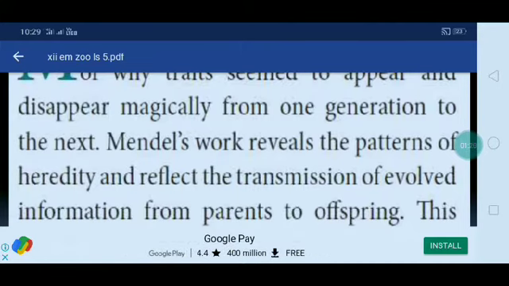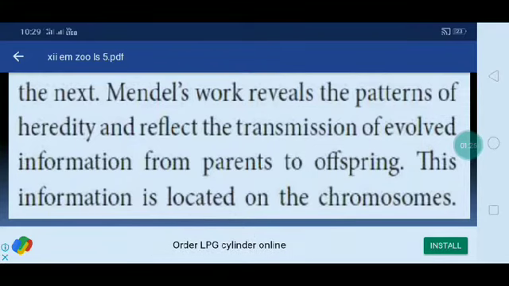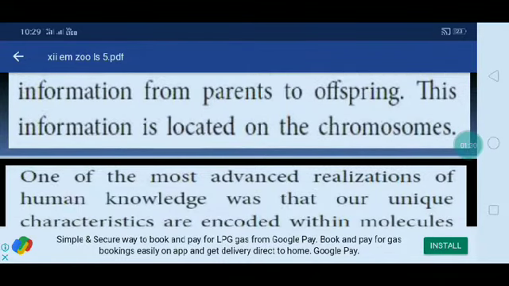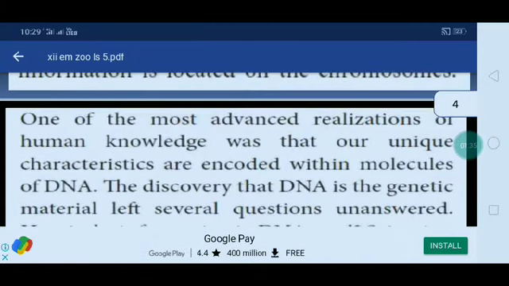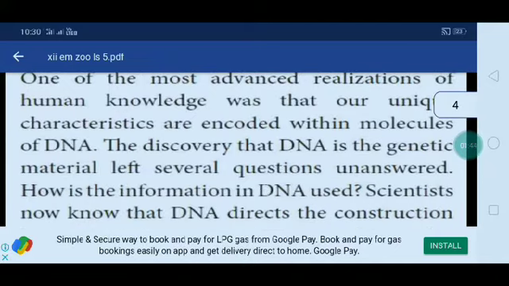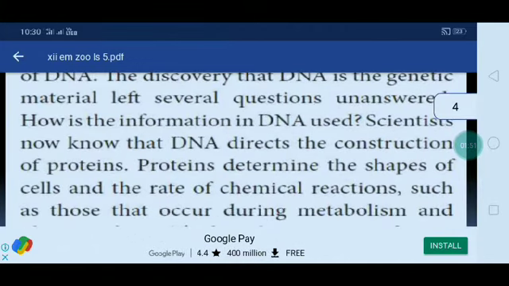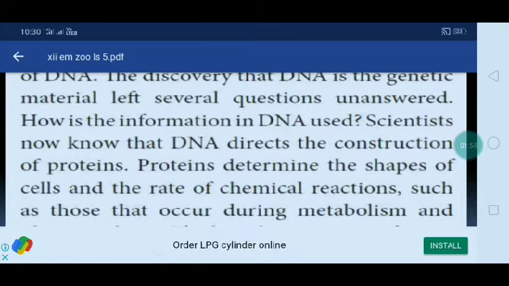Mendel's work reveals the patterns of heredity and reflects the transmission of inherited information from parents to offspring. This information is located on the chromosomes. One of the most advanced realizations of human knowledge was that our unique characteristics are encoded within the molecules of DNA. The discovery that DNA is a genetic material left several questions unanswered. How is the information in DNA used? Scientists know that DNA directs the construction of proteins.